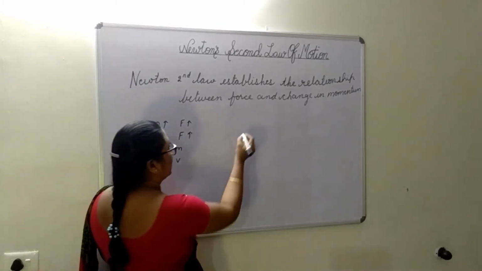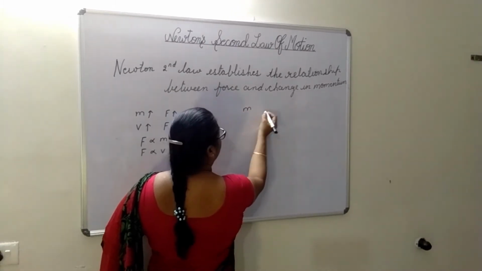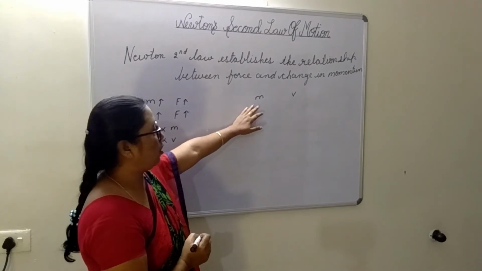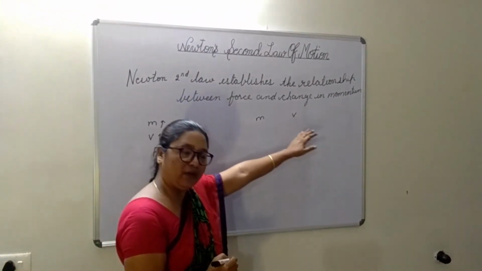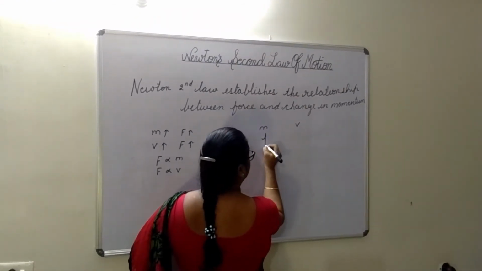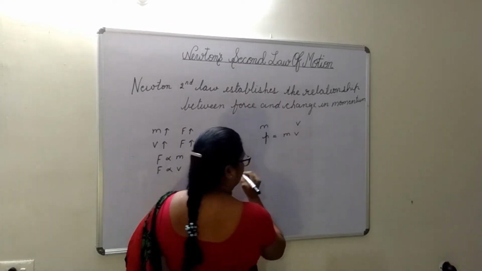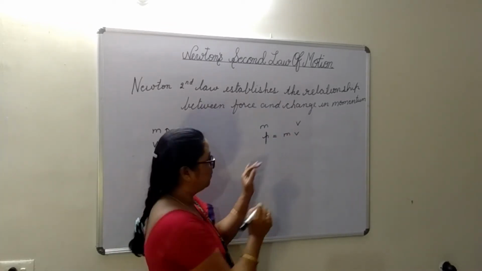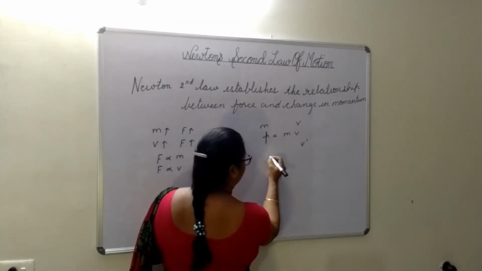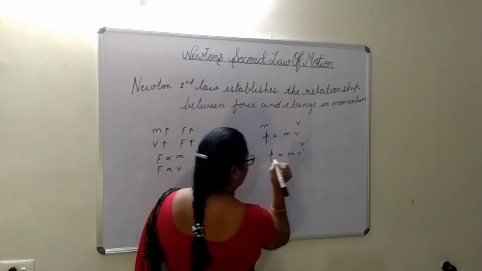So we can write force is directly proportional to mass, force is directly proportional to velocity. For example, suppose there is an object of mass m moving with velocity v. Here what will be the momentum? Momentum will be equal to mass into velocity. After some time, let the velocity become v dash. Then what will be the momentum? Momentum will be equal to m v dash.